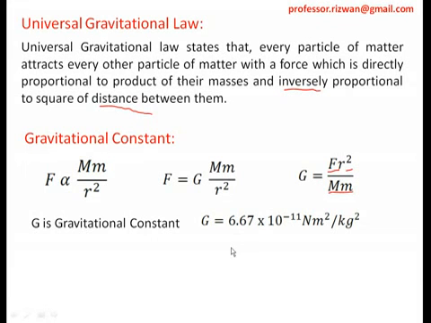What will be the CGS unit? The CGS unit will be dyne centimeter square per gram square. Okay, and what is the dimension? The dimension you can calculate from there also: it is L cube M minus 1 T minus 2. That is the dimension of the gravitational constant. Fine. So these are the points which we have seen regarding Kepler's laws and the universal gravitational law, right? In the next point we will see further.